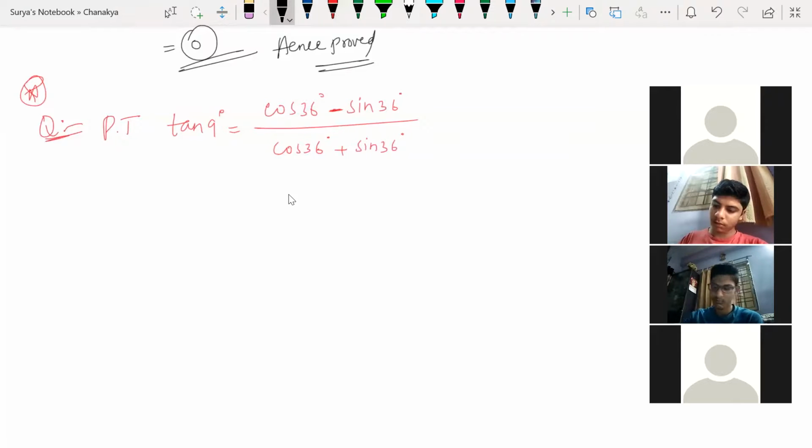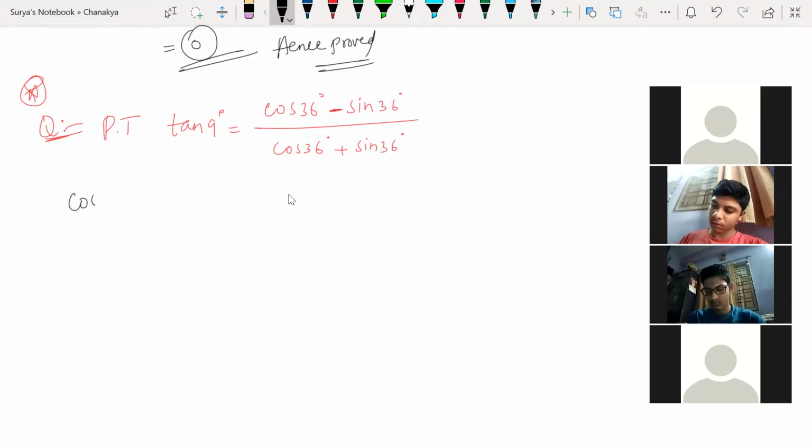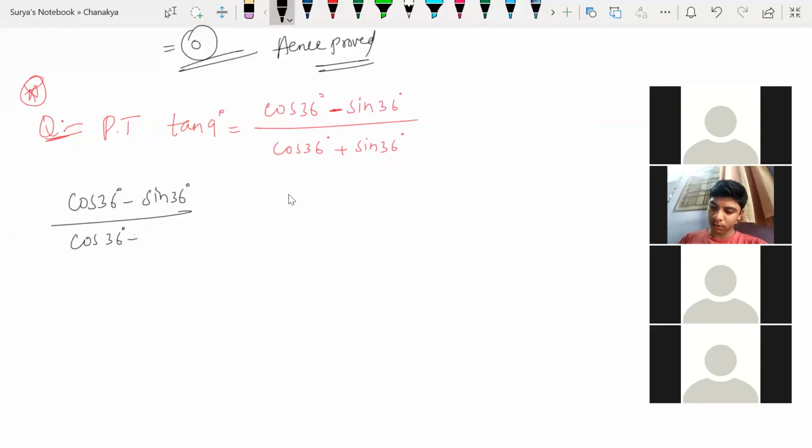Now, let us take anything. We have to prove this is equal to this, or this is equal to this. We can take anything here. So cos 36 minus sin 36 degrees, all divided by cos 36 degrees plus sin 36 degrees.